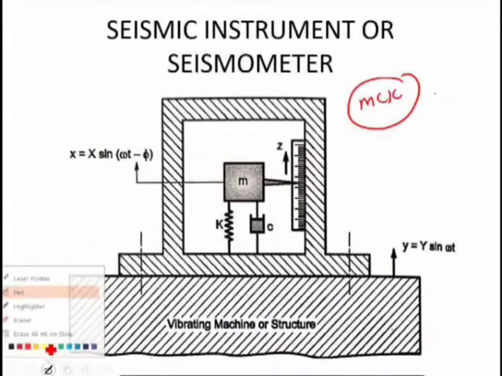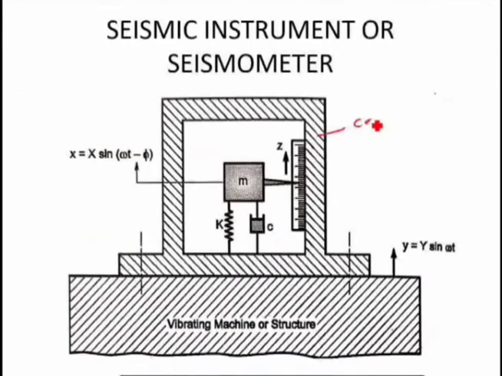Now let us call this a casing. Now this is a casing. Okay, so you can also call it a frame. So this seismometer consists of a frame or a casing in which the mass M is supported by means of this spring K and the damper C. So this mass M is placed inside this casing or the frame, and this mass M is supported by the two isolators, that is the spring K and a damper.